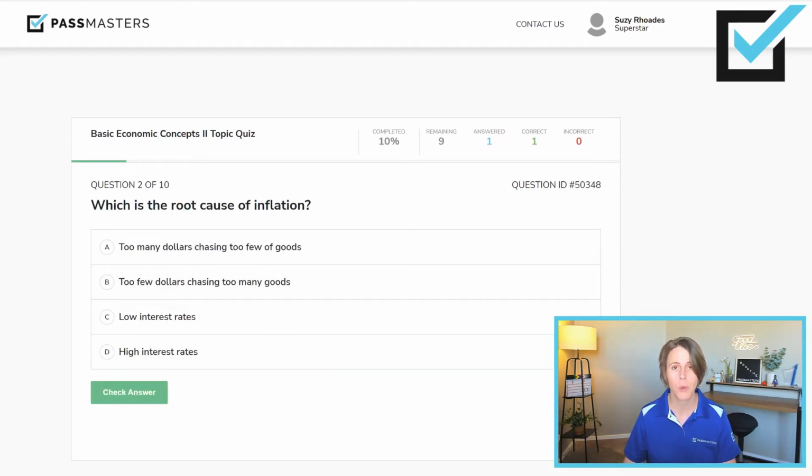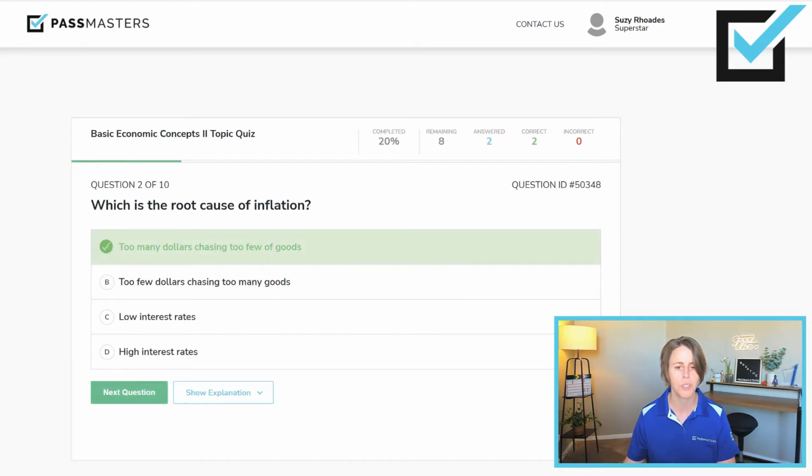Which is the root cause of inflation? Choices include too many dollars chasing too few goods. I like that, but let's check all of them before we pick what we believe is the correct answer. Too few dollars chasing too many goods, low interest rates, or high interest rates. So the root cause of inflation, too many dollars chasing too few goods. So inflation, things get more expensive.